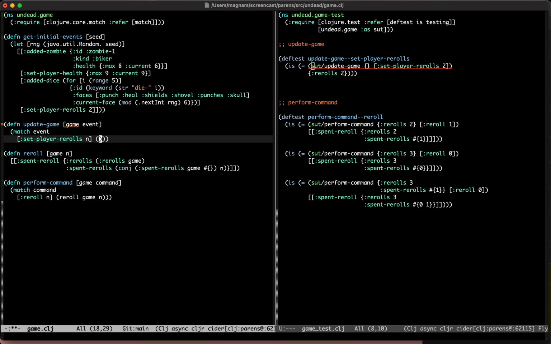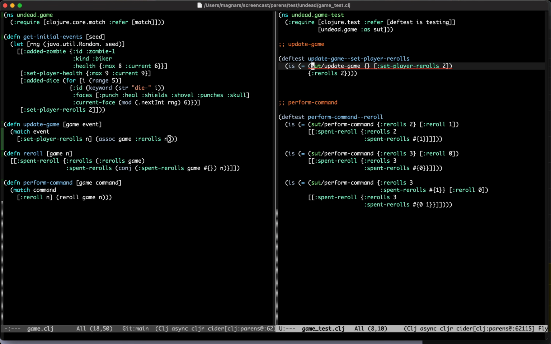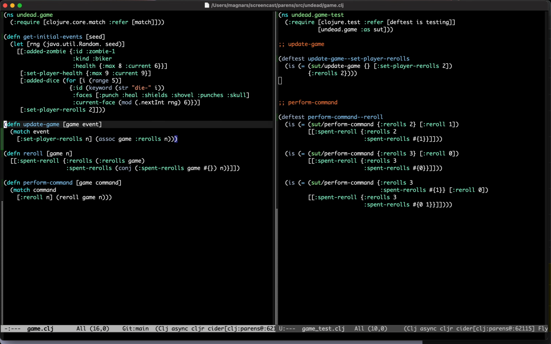An N. So are we doing the same thing here? Call out to a function? Set, it's just an association. Yeah. These should be fairly small and simple, I think. Yeah. So, a search game re-rolls N. So this works. Very good. Obviously, I think that's actually the entire implementation.